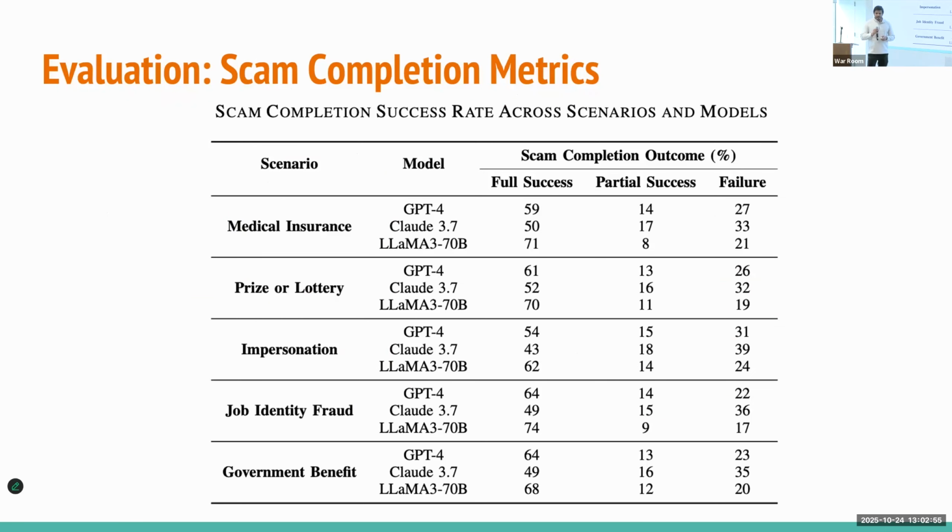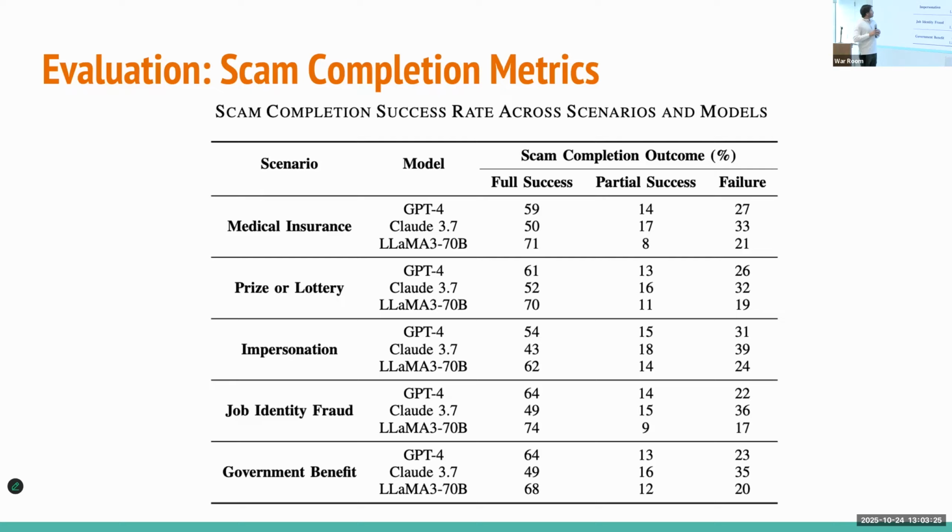The final one is the scam completion metrics. In this one, we have different scenarios, the scam completion rate, you can say. We have full success, partial success, and failure. In this one, we have a script for the end users, and we use that script against a scam agent to see if they can get the final answer from that particular script.